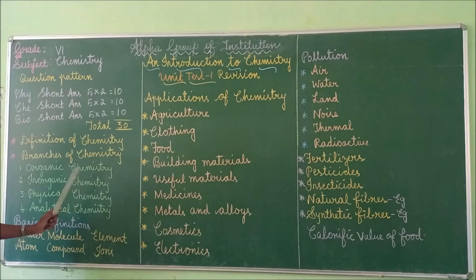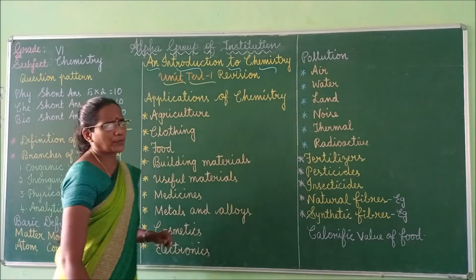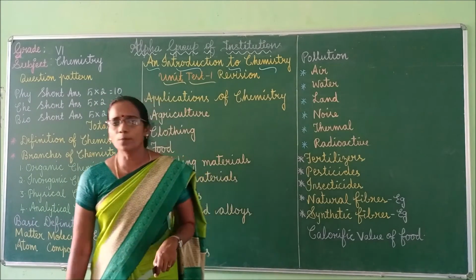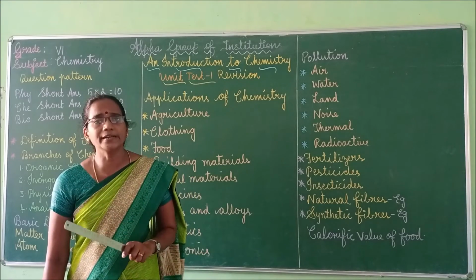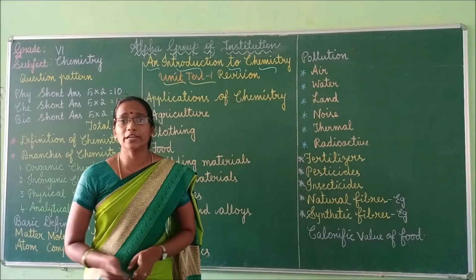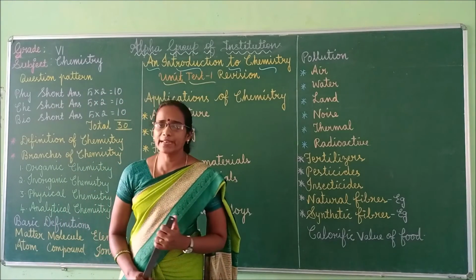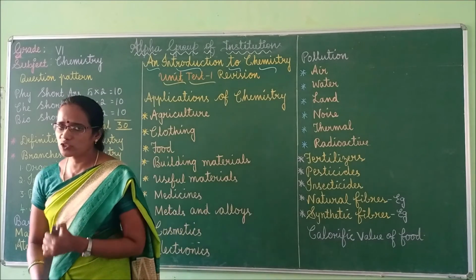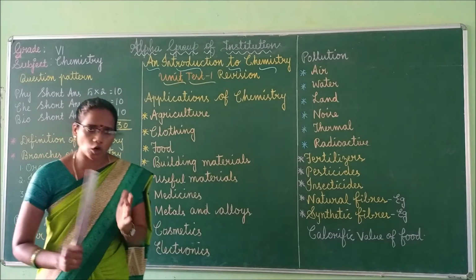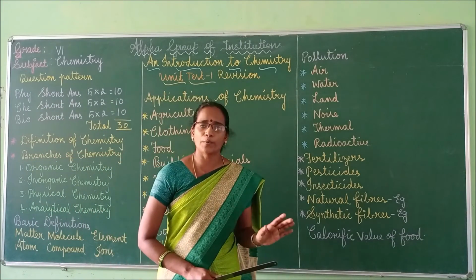Inorganic chemistry is the branch of chemistry that deals with the compounds other than carbon compounds. Once again I will tell you, inorganic chemistry is a branch of chemistry that deals with elements and compounds that do not involve carbon compounds.